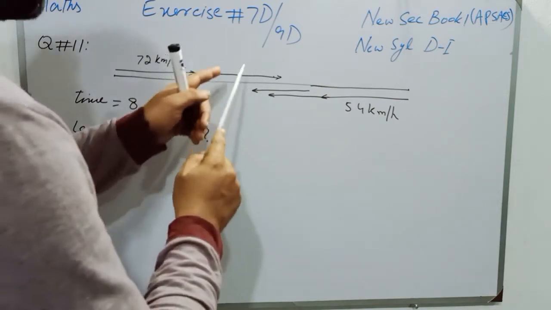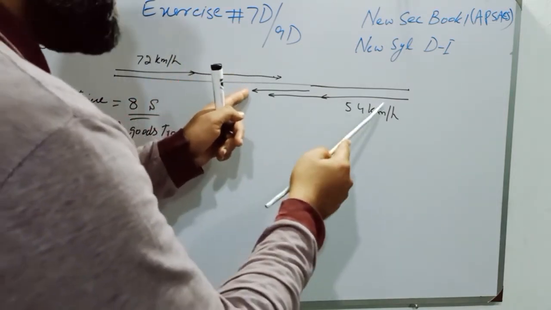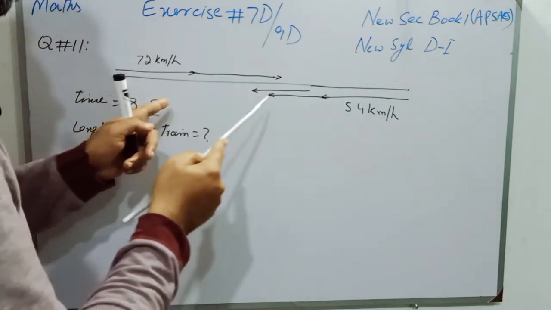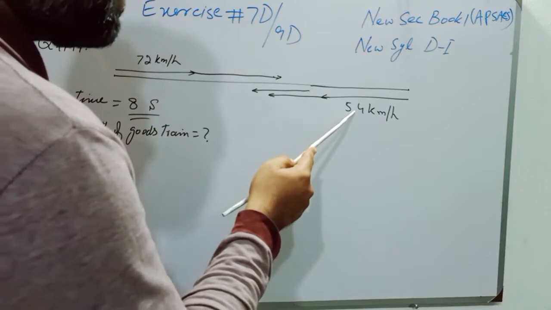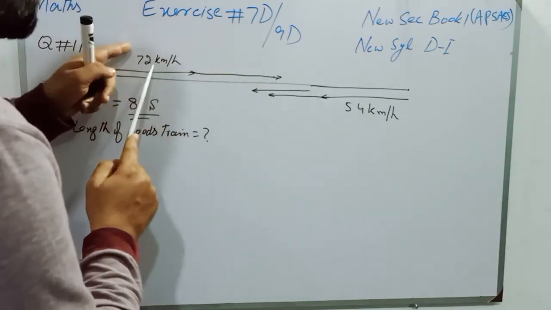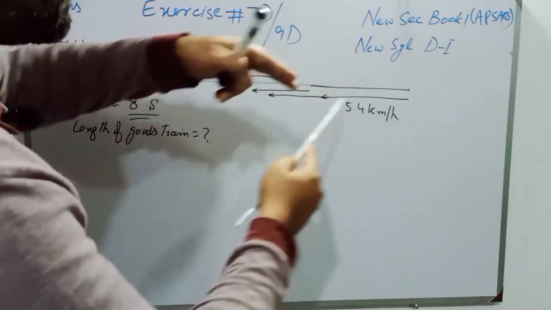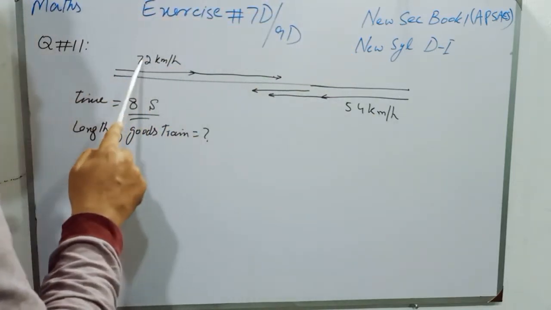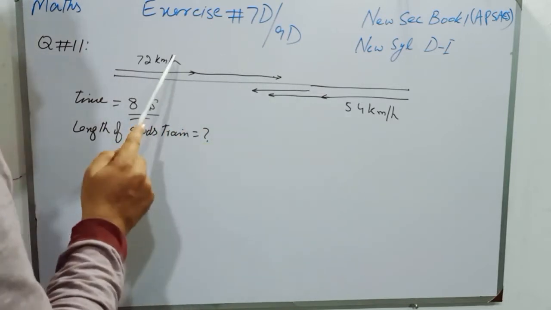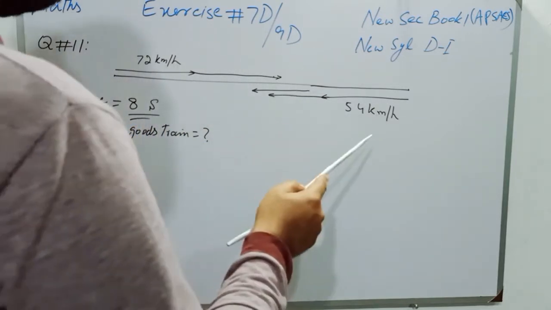If this train is not moving and only the other train is moving, and the time is 8 seconds, then the speed will be 54 km per hour because this train would be still. But as both the trains are moving in opposite directions, their speed will be the sum of the speeds of both the trains.